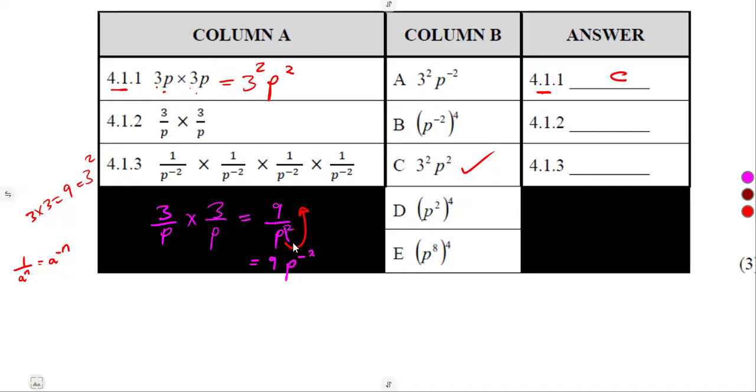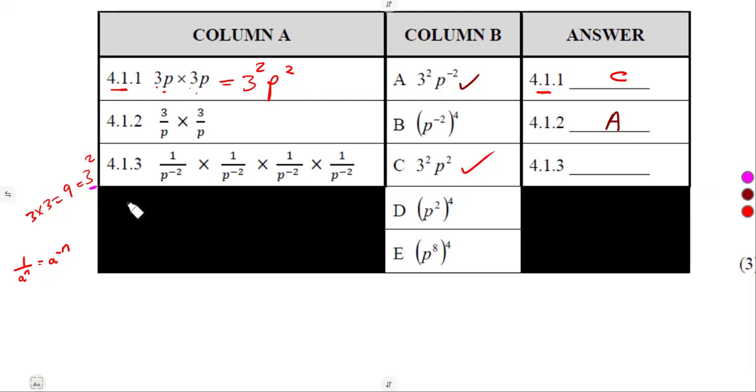So that it was going to give us 9p to the exponent of minus 2. A positive exponent to be written in the numerator as it is like this. It carries a negative. But we don't have this. What about the 9? Remember, 9 is same as 3 squared. So in place of that 9, it can be written as 3 squared p to the exponent of minus 2. Do we have that? 3 squared p to the exponent of minus 2. That's our a here. So that was going to be here. So you answer according to the answers that you are given there.